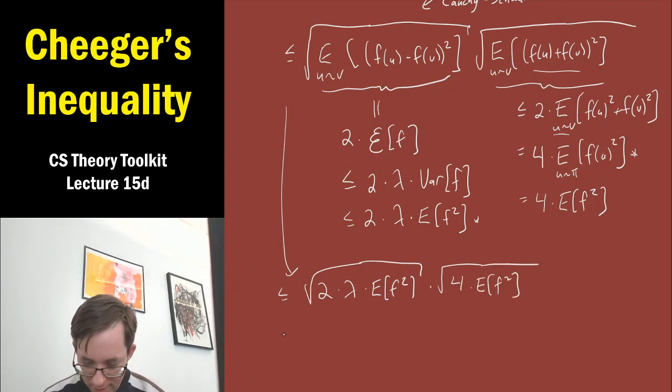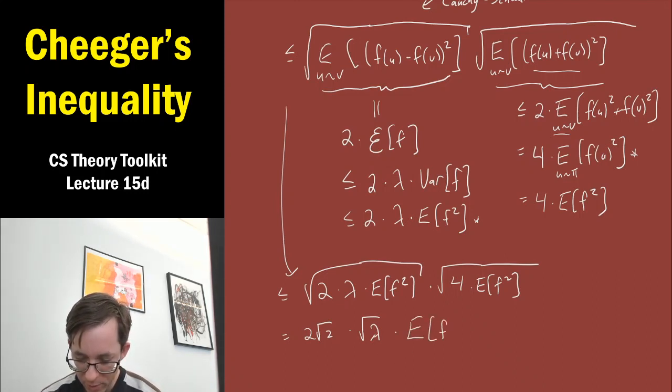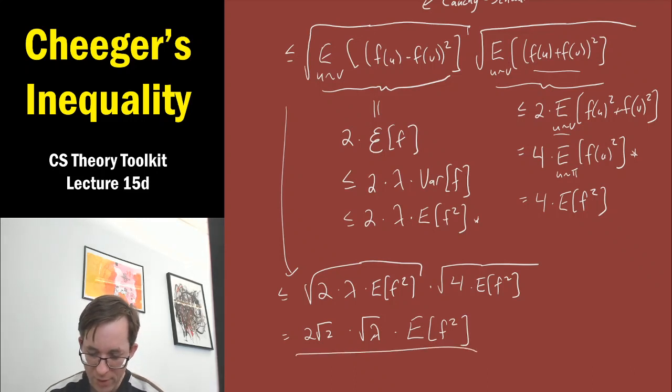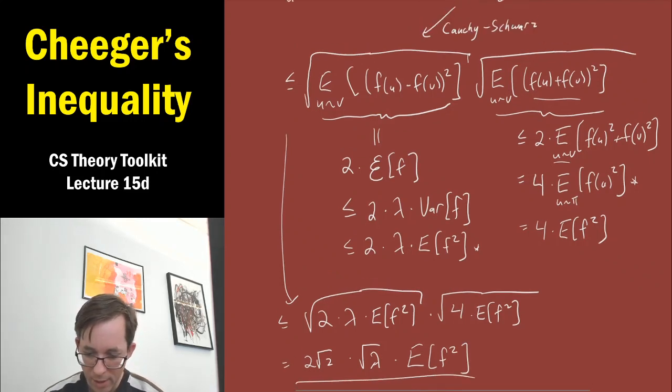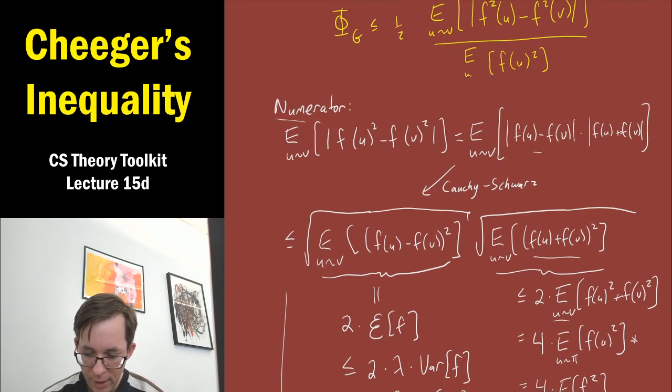So this is, I don't know, 2 root 2 times root lambda. So this is where the root lambda comes in, times just the expected value of f squared. So this was our upper bound on the numerator. And take a look. Ta-da! Our denominator is also the expected value of f squared.